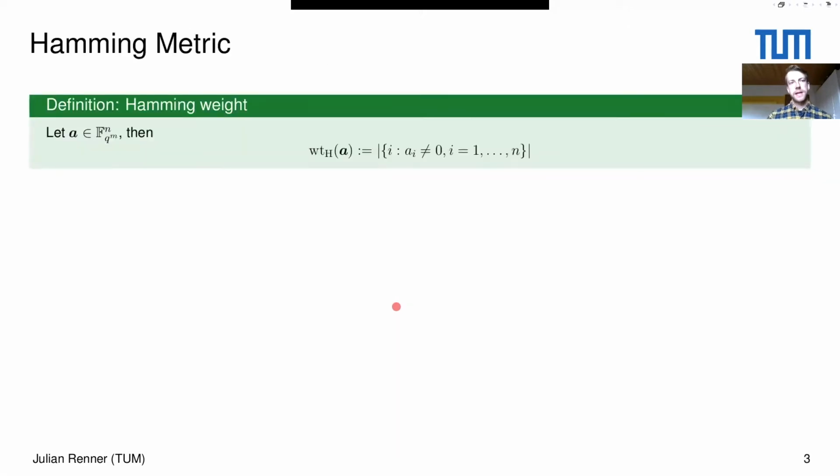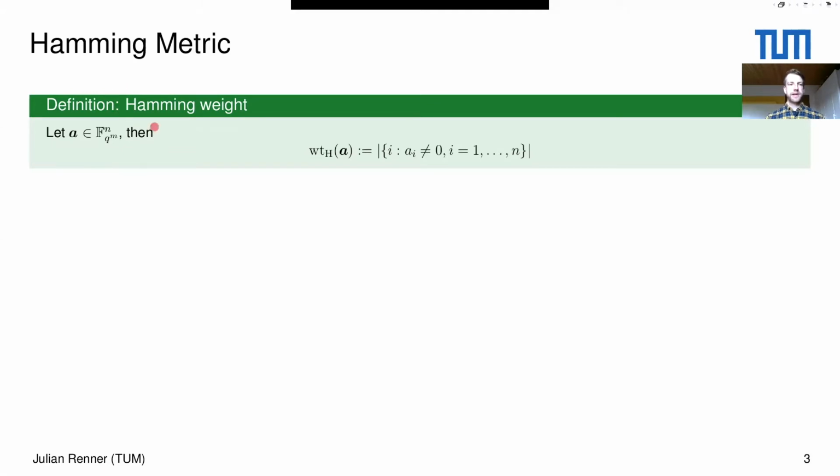I think that most people are more familiar with the Hamming metric than the rank metric. So my idea was to give you the idea of our algorithm in the Hamming metric and then show how this translates to the rank metric. Just to avoid confusion, we don't cover what I'm showing in the Hamming metric in our paper. We're just treating the rank metric in our paper. But still, I think this helps you to get started with our paper.